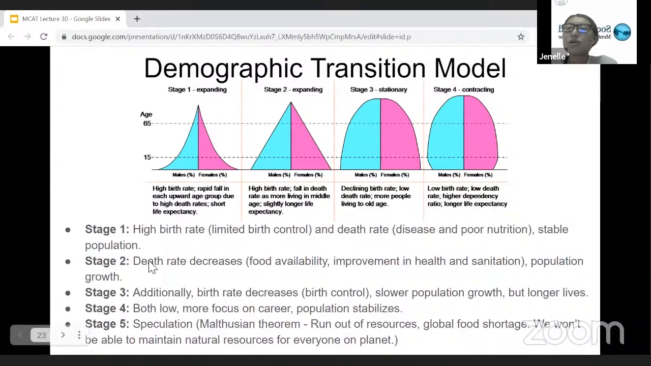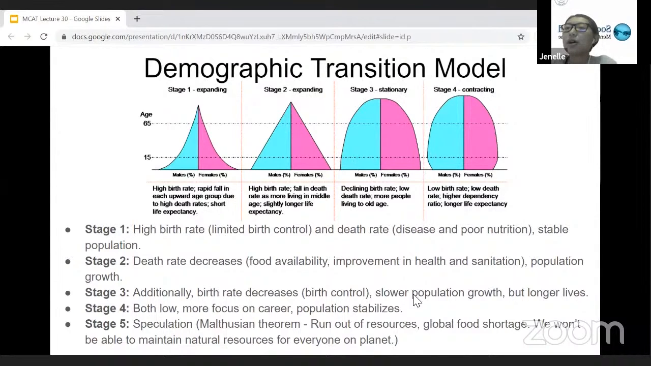And stage 2, what happens in stage 2 is that the death rate decreases because of more food availability and also because of an improvement in health and sanitation. It still has that high birth rate, but because of this death rate decrease, it causes population growth, which creates this triangle that's more rounded out on the sides. And then stage 3 is when, with the death rate decreasing, there's also a birth rate that decreases because of their access to things like birth control, which leads to a slower population growth. So this rounded thing here.